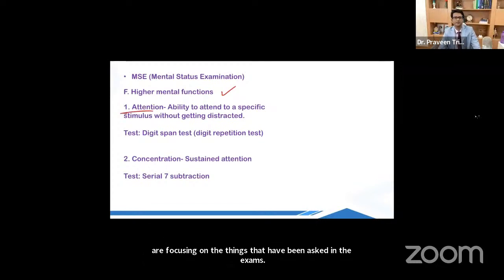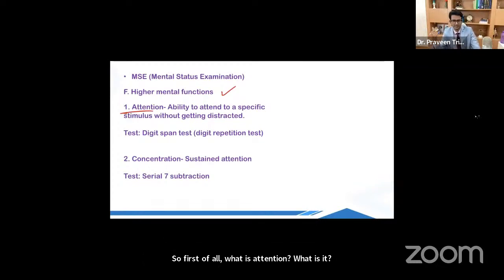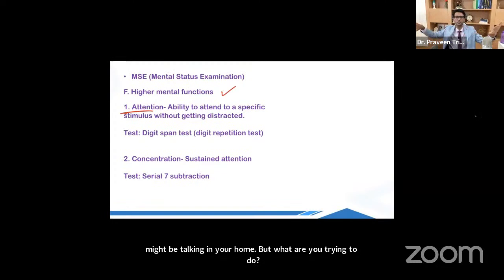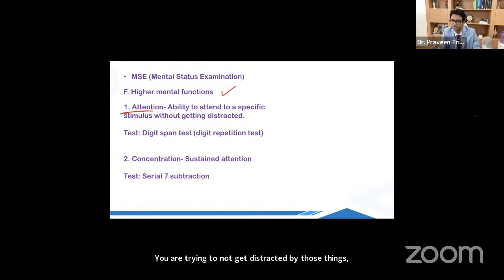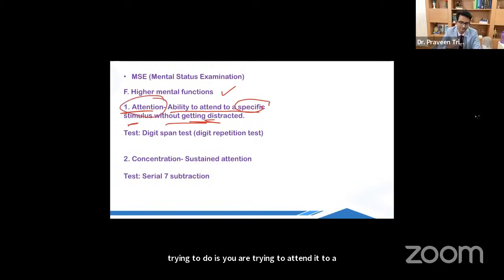For example, if you are listening to this lecture live, multiple things must be happening in your room. You are looking at your phone or iPad, whatever it is. At the same time, the air conditioner must be making some noise. Somebody might be talking in your home. But what are you trying to do? You're trying to not get distracted by those things and listen to what I'm trying to say. I hope you are doing that. So basically what you're trying to do is you're trying to attend to a specific stimulus without getting distracted. This is what is attention. And how do we test for attention in a patient?